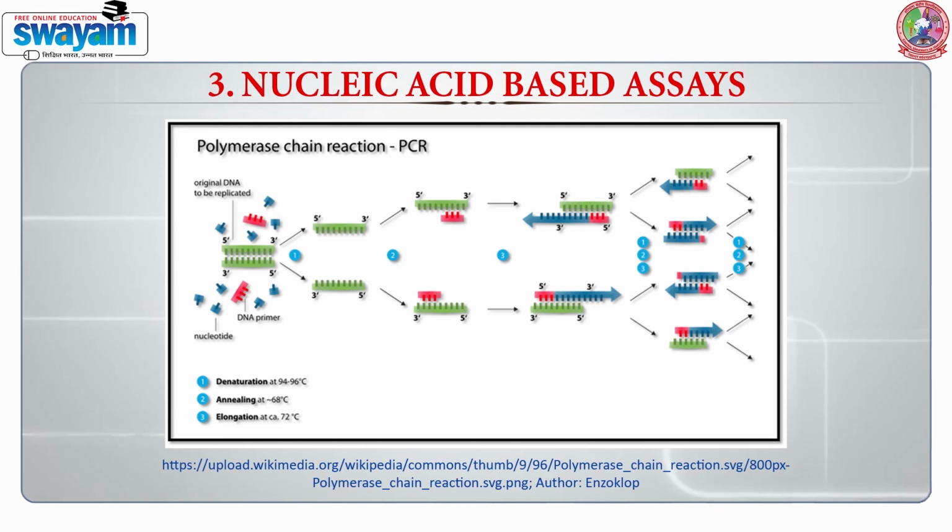Denaturation works at 94 to 98 degrees Celsius for 20 to 30 seconds, annealing at 50 to 65 degrees Celsius for 20 to 40 seconds, and the extension step is performed at 75 to 80 degrees Celsius and usually at 72 degrees Celsius.